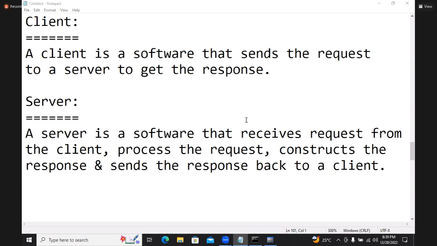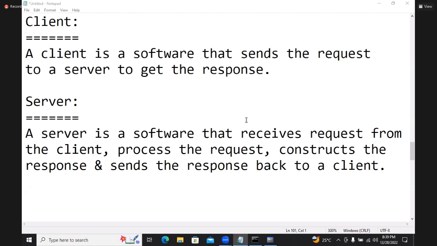A client is a software that sends a request to a server to get the response. A server is a software that receives requests from the client, processes the request, constructs the response, and sends the response back to a client. Any software that sends a request to get a response is called a client. Any software receiving a request, processing it, constructing a response, and sending it back is called a server.